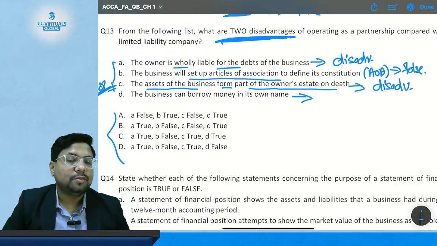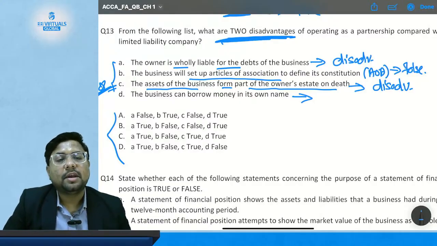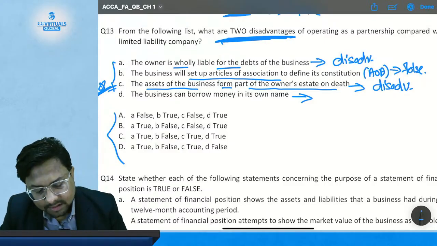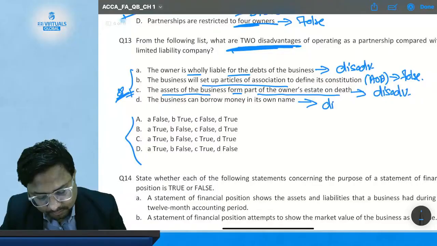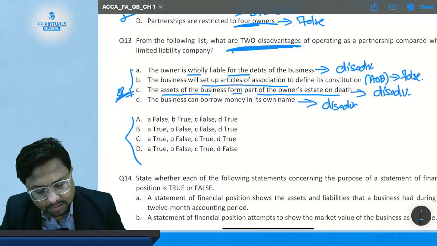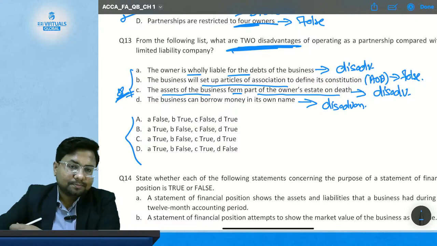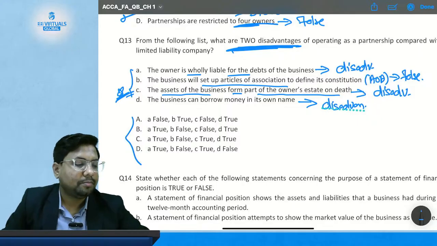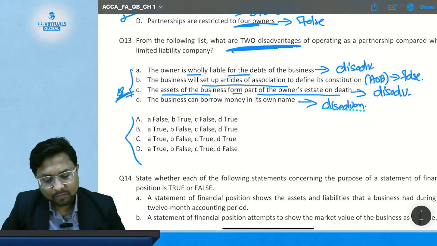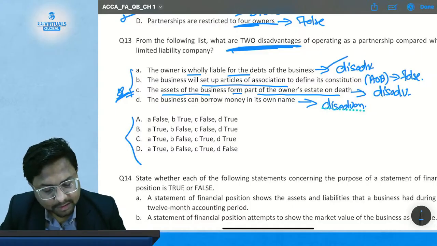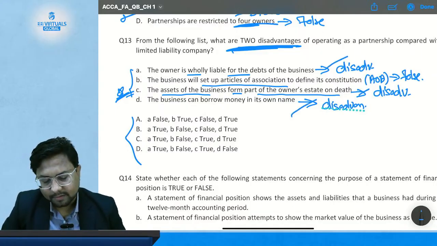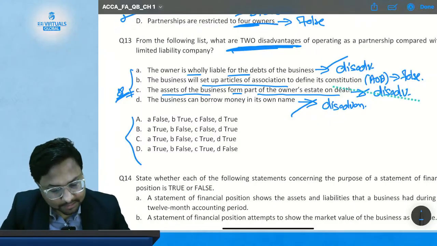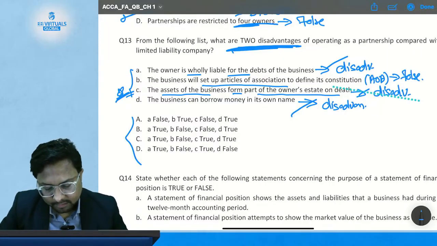Me and my partner, because we are going to be unlimitedly exposed to the debts and obligations of the firm. So this is a disadvantage, because it is ultimately going to be paid by me. Hence your correct answer is disadvantage, disadvantage, and disadvantage. So the correct options are A, C, and D, which talk about the disadvantages.